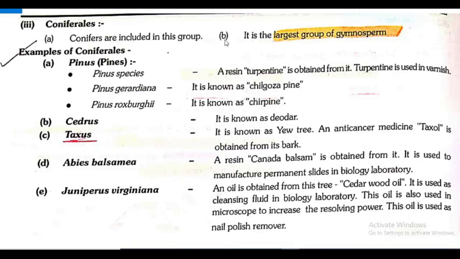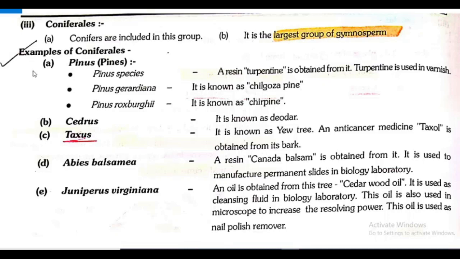It is the largest group of gymnosperm. It's a very important point when we are discussing the 4 orders of Coniferophyta. The higher gymnosperm is divided into 4 orders: Ginkgoales, Cordaitales, Coniferales and Gnetales. From these, Coniferales, the 3rd order, is the largest group of gymnosperm. Conifers are included in this group.